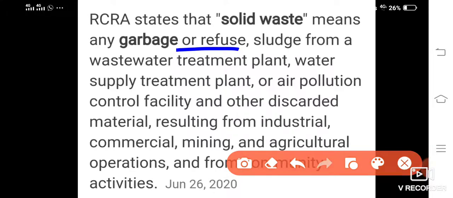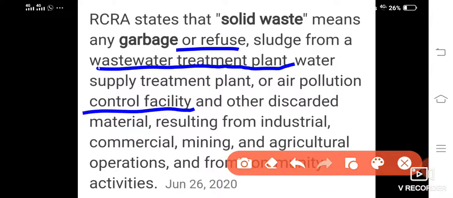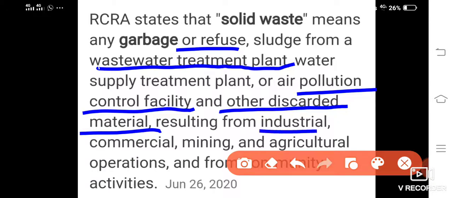Then sludge from a wastewater treatment plant, when water is processed, the sludge, the waste which is there from this wastewater treatment plant, then water supply treatment plant, or air pollution control facility, and other discarded material means the material which you don't want, you're going to throw it away, that is discarded material resulting from industries.